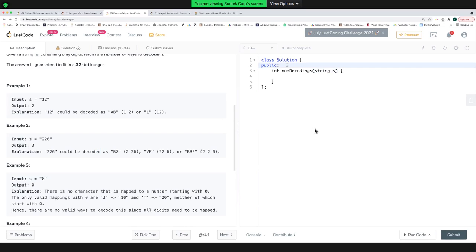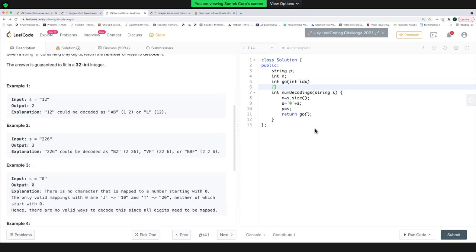So let me first do some pre-processing. Pre-processing means converting the string to one-based indexing. N is the size; I'm calculating the length of the string. I declare this, and I'm adding a character at the front of S and assigning it to P. And again, I'll write my go function. Let us see what can be the state. So I'll return this. The return type is int because I need to find the total number of ways.